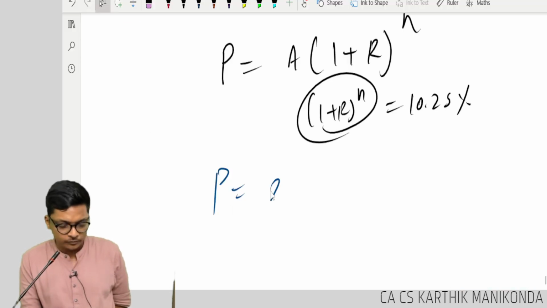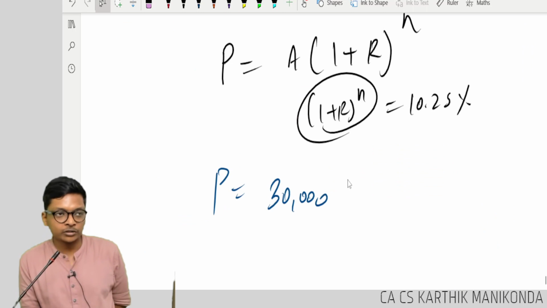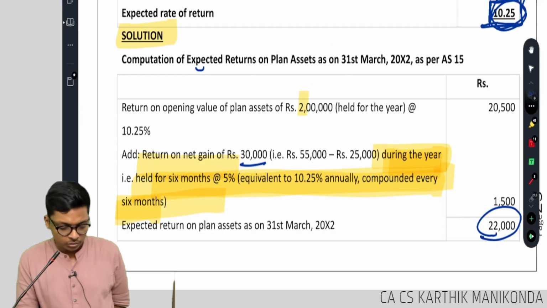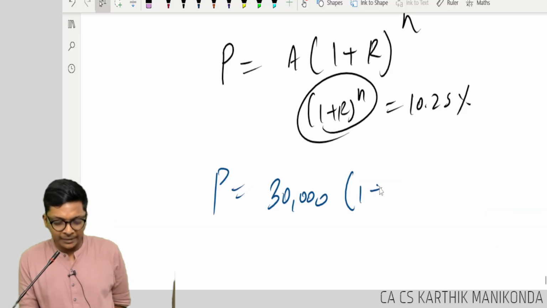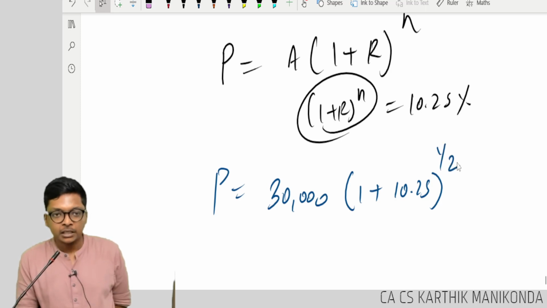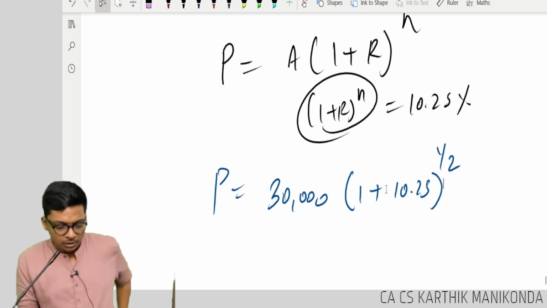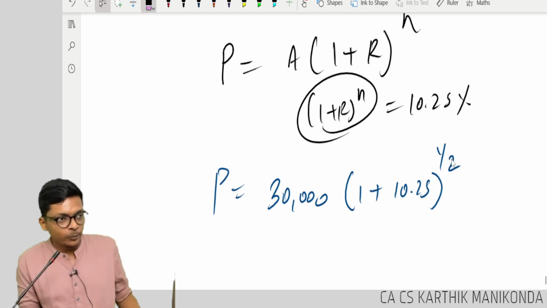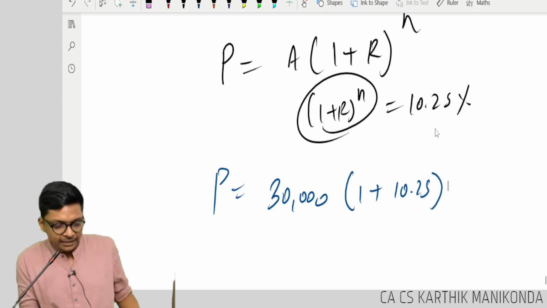Amount is 30,000 into 1 plus rate, which is 10.25 percent, to the power of half a year, 1 by 2. 1 by 2 becomes R divided by 2, and 1 plus, here also the formula comes, correct?